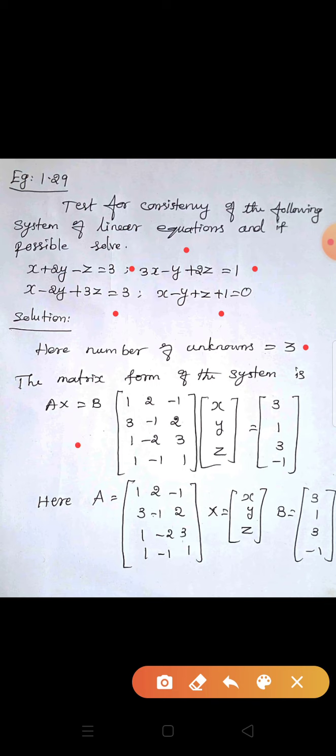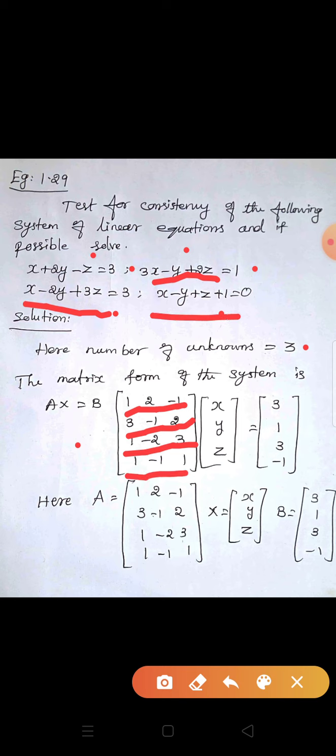That is, we write the coefficients of x, y, z in the first equation in the first row: 1, 2, -1. Coefficients of x, y, z in the second equation in the second row: 3, -1, 2. From the third equation, the third row: 1, -2, 3. The fourth equation we write in the fourth row. Now the right hand side: 3, 1, 3. The constant 1 goes to the right hand side as -1. So 3, 1, 3, -1.